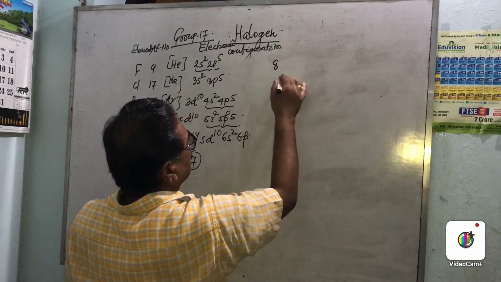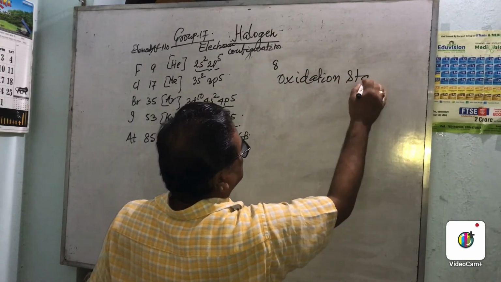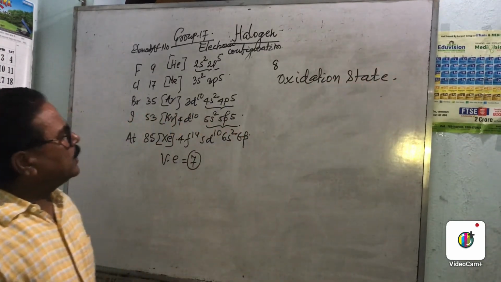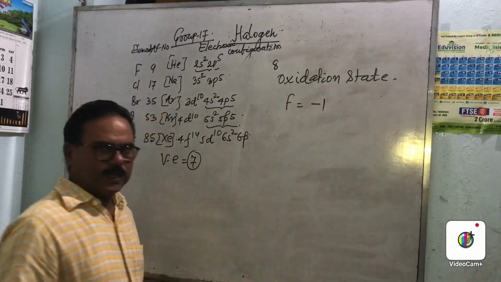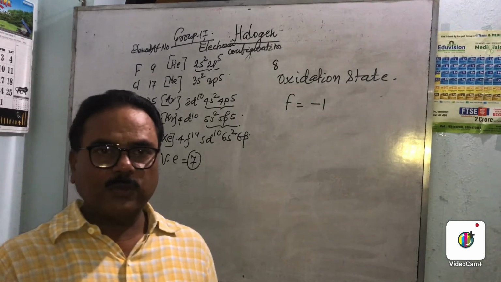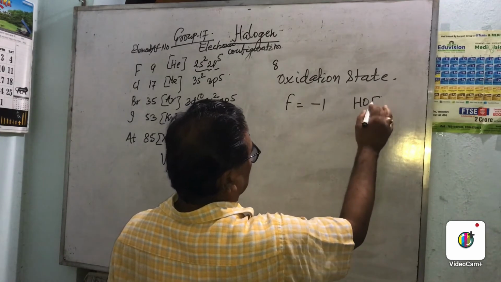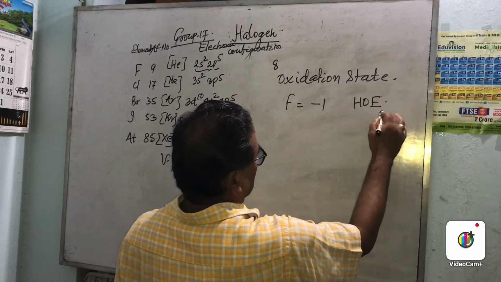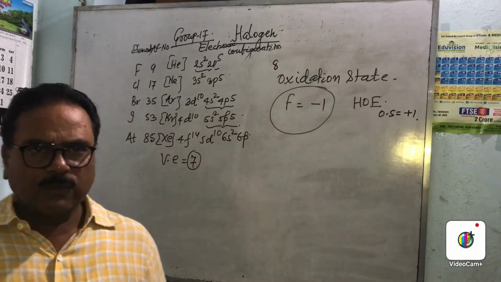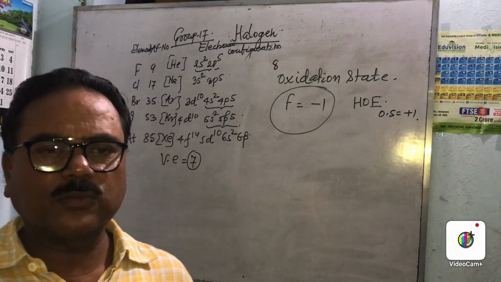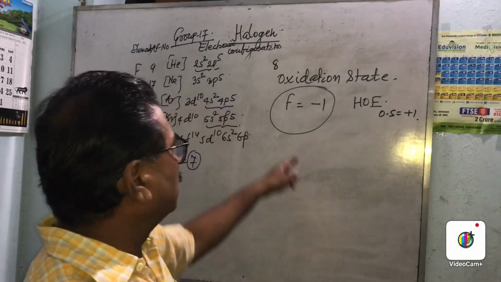If you look at the configuration, fluorine always shows oxidation state -1. In some compounds, fluorine shows an exception, that is +1. If you take HOF, then the oxidation state here is +1. But as a general trend, fluorine always shows oxidation state -1. If we do not consider the exception, then fluorine is -1.